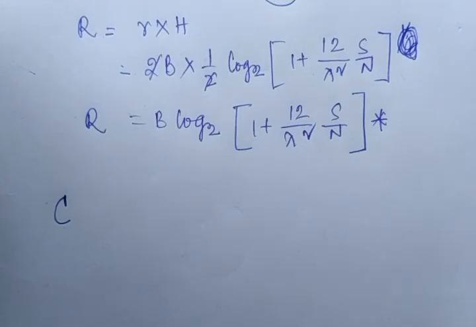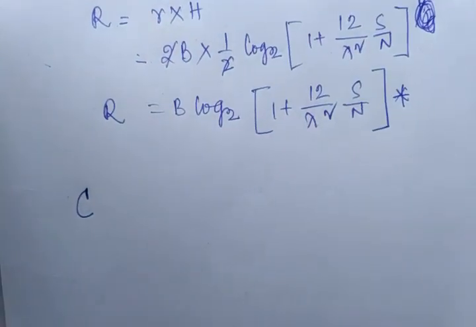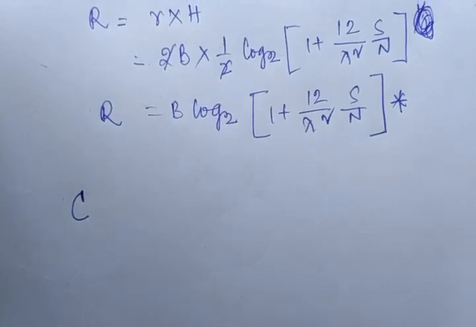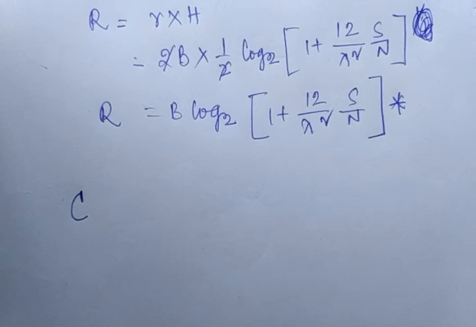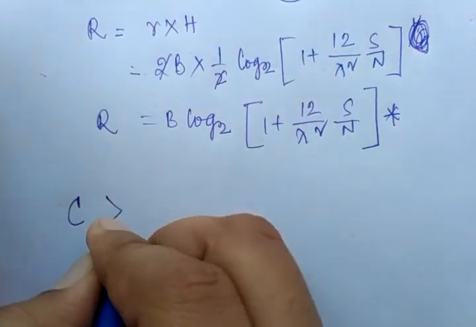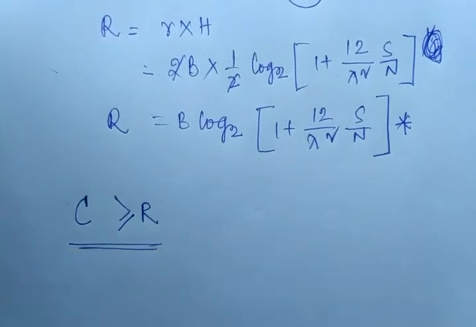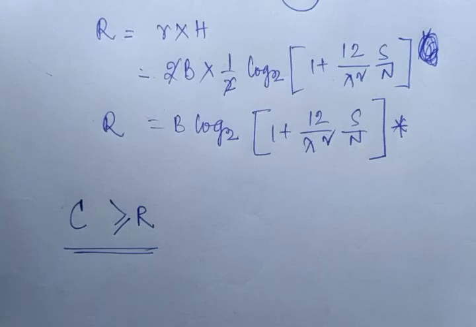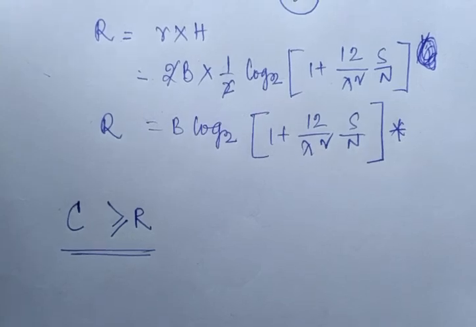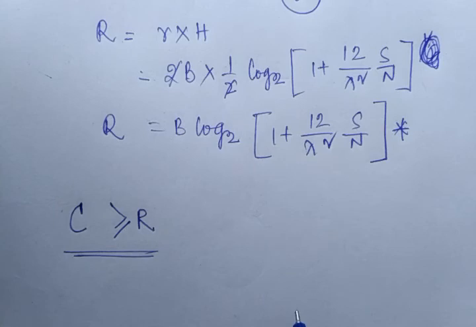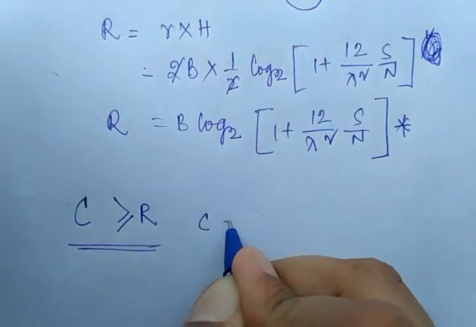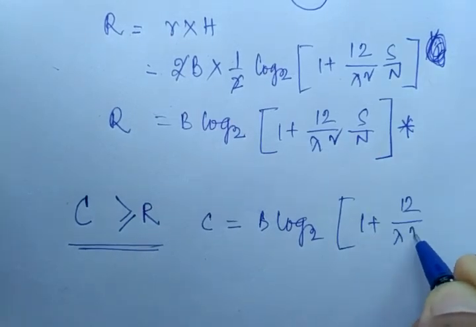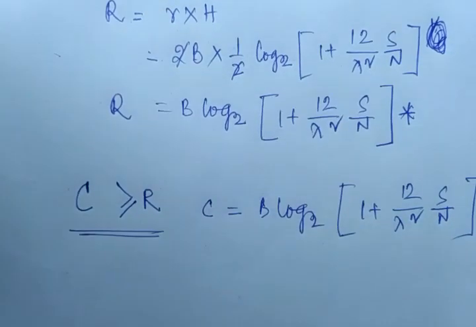But in this context, I have already explained in my first practice set how the acceptable probability of error is related to the channel capacity. It is related to the channel capacity as below: channel capacity must be greater than the acceptable probability of the error, right? So C must be greater than or equal to R, and we have already calculated R. So C equal to B log 2 (1 + 12/lambda square into S/N), right?